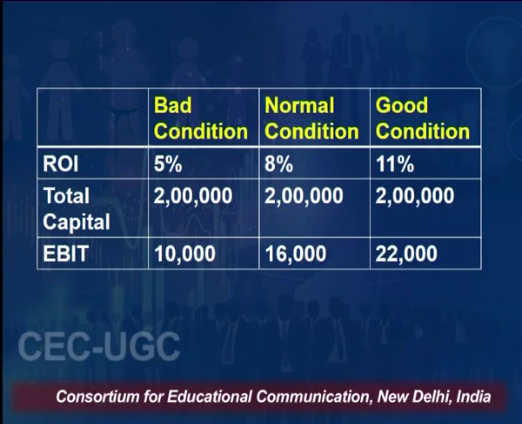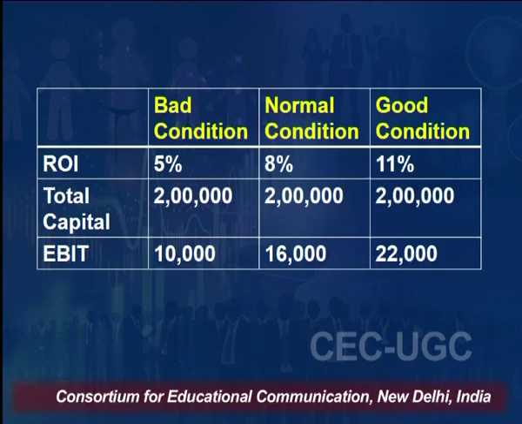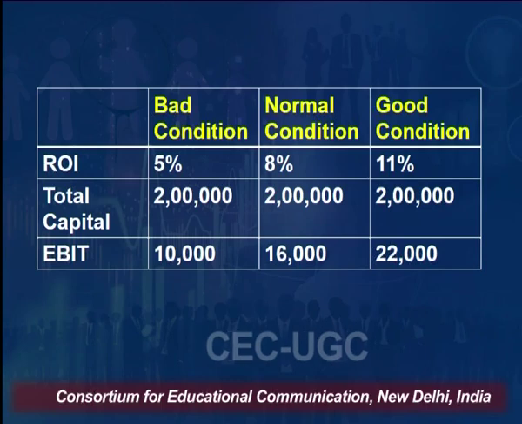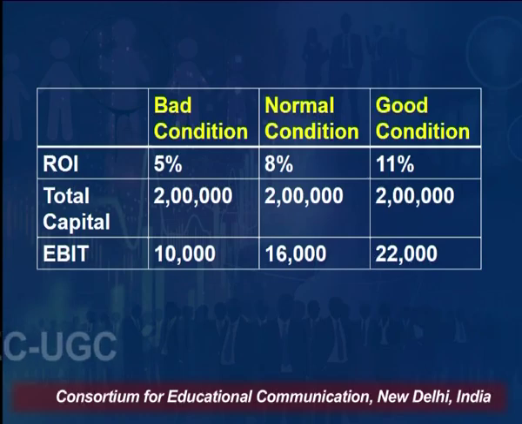So, 5% of 2 lakh in the bad condition, the company is able to earn only 10,000 EBIT when they have total capital of 2 lakh. Under normal circumstances, the company is able to earn 16,000, which is 8% of 2 lakh. Under a very good condition, the company is able to earn 22,000 as EBIT, which is 11% of 2 lakh.